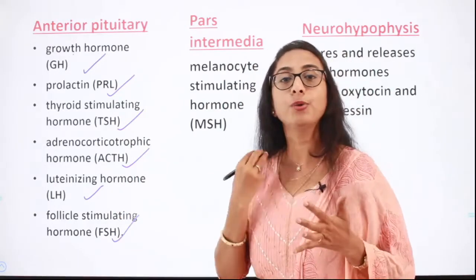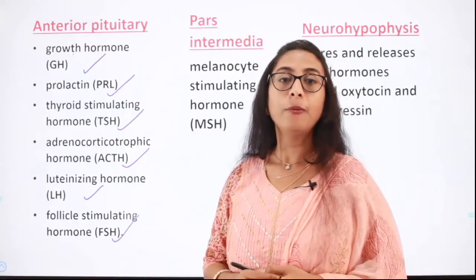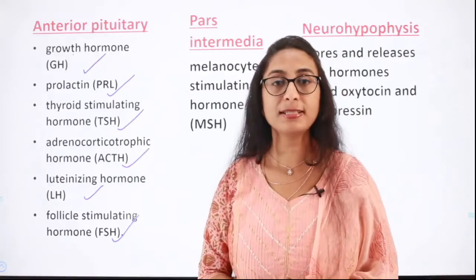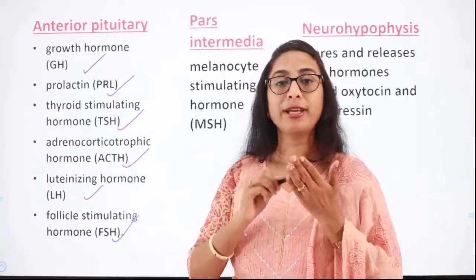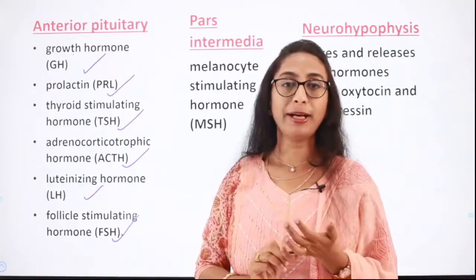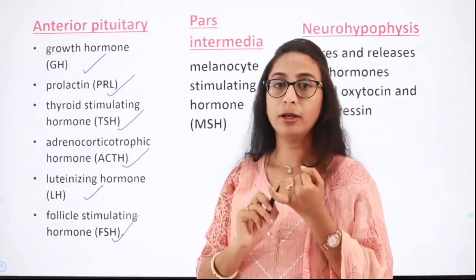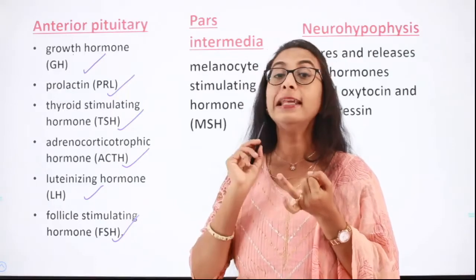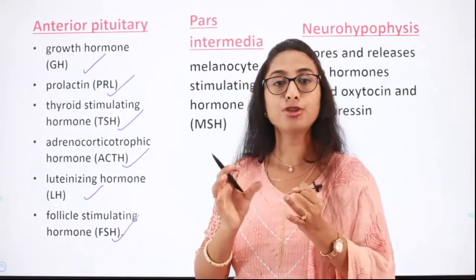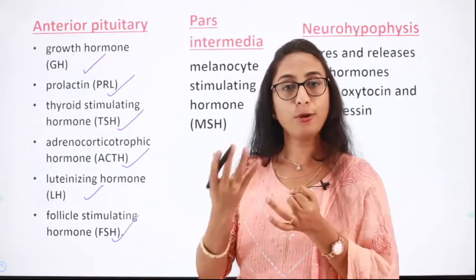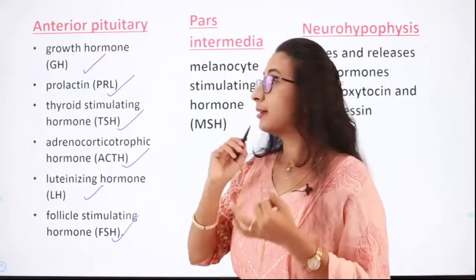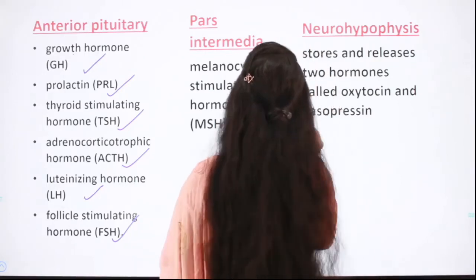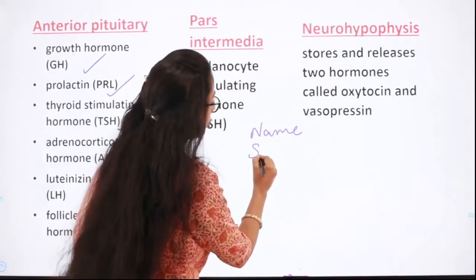So I would like to give you one important tip now. Whenever you are studying about the endocrine system, the various glands of the endocrine system, a few important points you need to definitely keep in your mind. First is the name of the gland. Second, what is the structure and the location of the gland, that is what is it composed of, if there are different lobes and all these things, and then where it is located. So the first point will be the name of the gland, second will be the structure and the location,